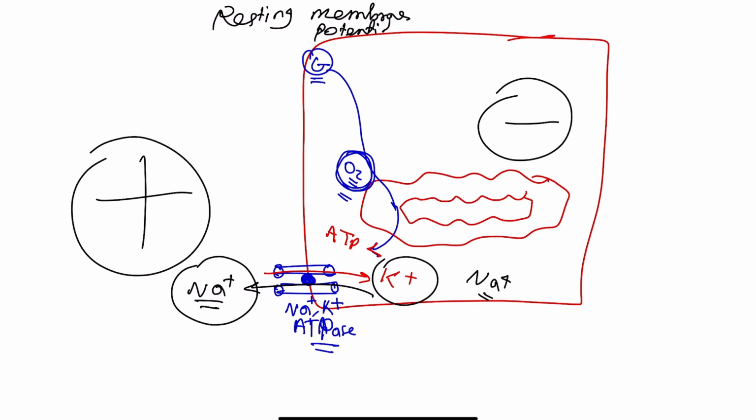Now, they will ask you the question: we don't have oxygen, we don't have ATP, and this was in previous booklets. In a previous booklet question, we don't have ATP. What will happen to resting membrane potential? It will disappear. Now they ask the same question another way. We don't have oxygen, so this resting membrane potential will disappear.